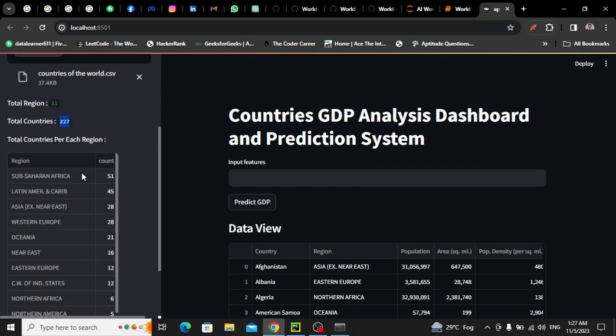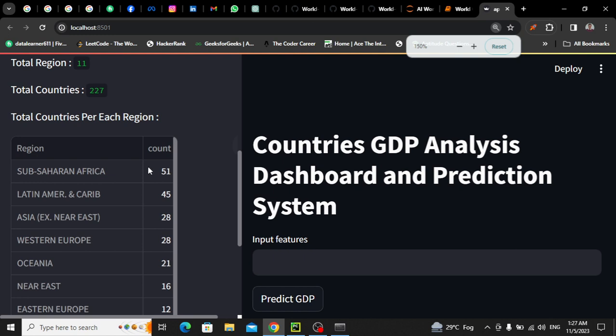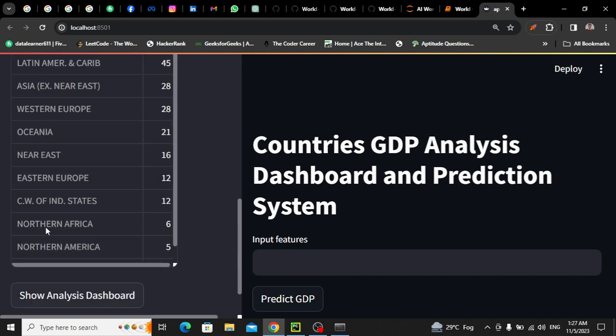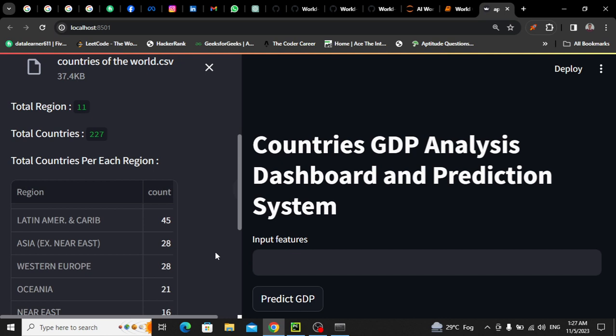Okay, after that we have shown how many countries we have within each region. Just let me zoom in a bit. Yeah, so here you can see in Sub-Saharan Africa we have 51 countries, Latin America and Caribbean 45, Asia 28, Western Europe 28, Oceania 21 countries, Near East 16 countries. So these are all the counts of countries, and you can see that in Northern Africa we have only 6 countries, Northern America we have 5, and Baltics we have 3. So total we have 227 countries and 11 regions.